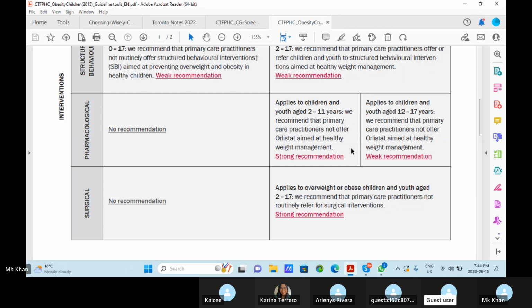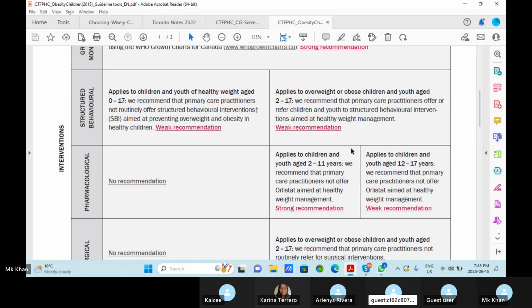The second one applies to children and youth age 12 to 17. The first one is 2 to 11, then 12 to 17. We recommend that primary care practitioners not offer orlistat aimed at healthy weight management. So these two drugs are not recommended. This means we will not give drugs to the 2 to 11 years group. Orlistat is basically the weight reduction medication given in obesity in adults, but for obese children 2 to 17, pharmacological therapies should not be recommended.